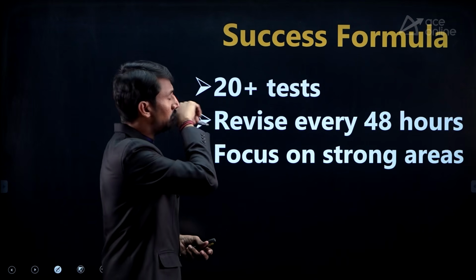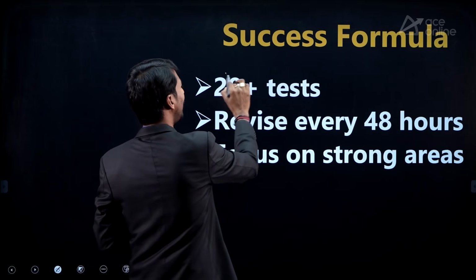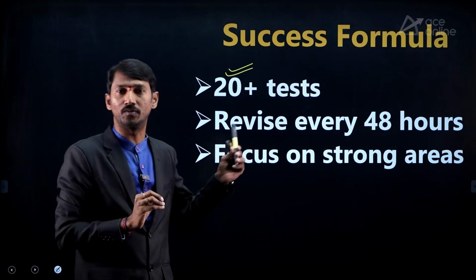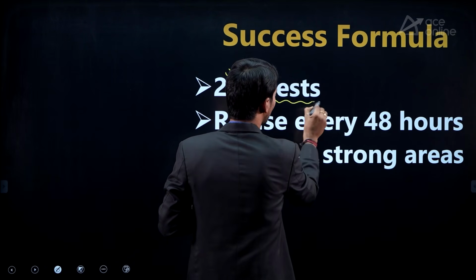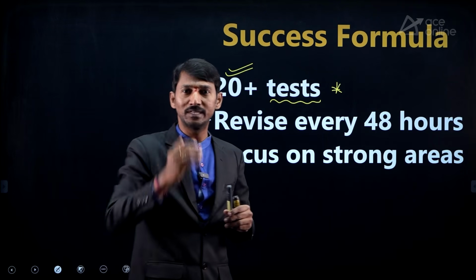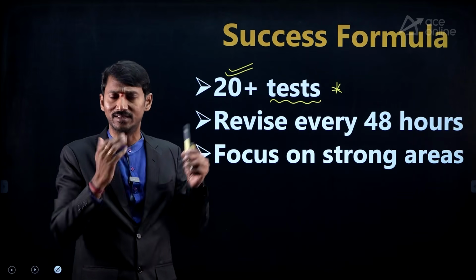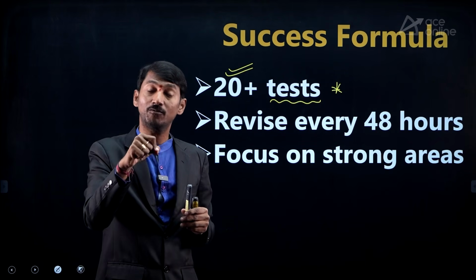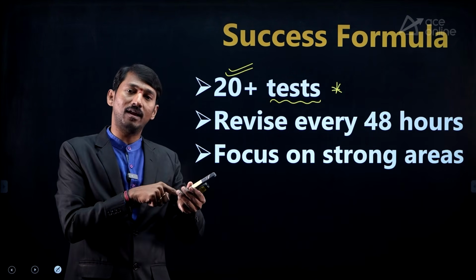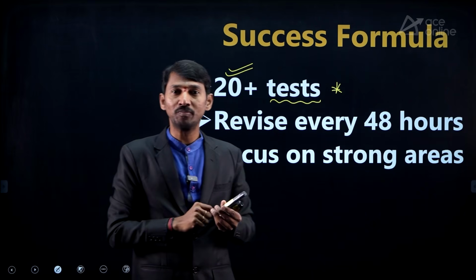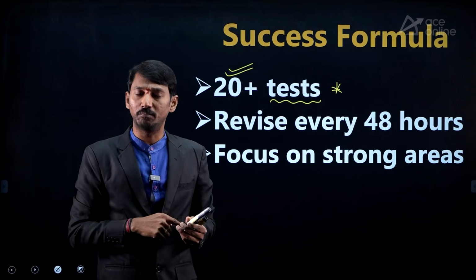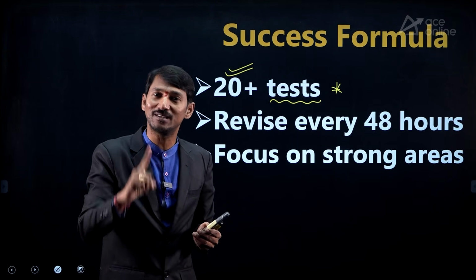Next one: success formula. Sir, at least 20 tests. Those may be subject-wise tests, grand tests or mark tests, etc. At least 20. Here I am making one star mark for this. Why? The general tendency of students is, sir, I completed machines, I completed controls, I completed digital, like that they say. But once the examination is started from those subjects, people are unable to solve it. People think, sir, I prepared already, but I'm unable to solve it. The problem here is, once you are preparing in your room or hostel, etc., you take 20 minutes, 25 minutes to get the answer for one question.